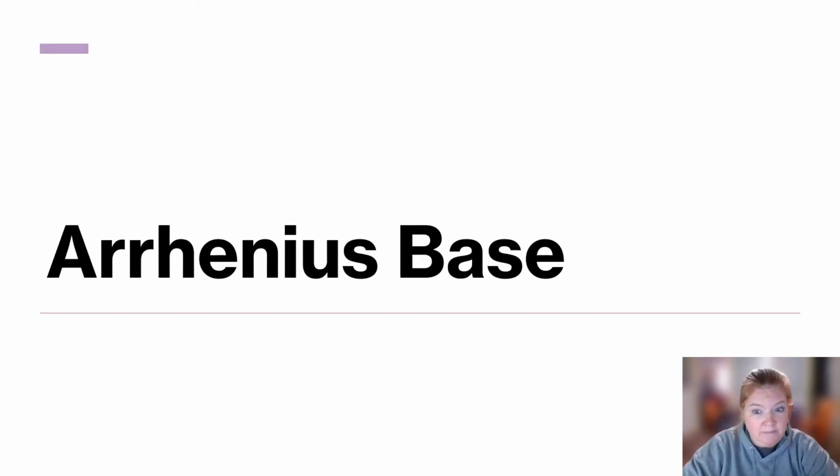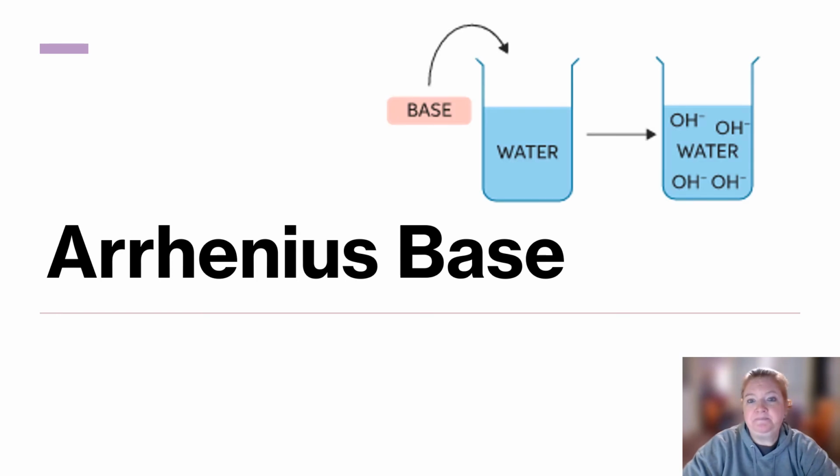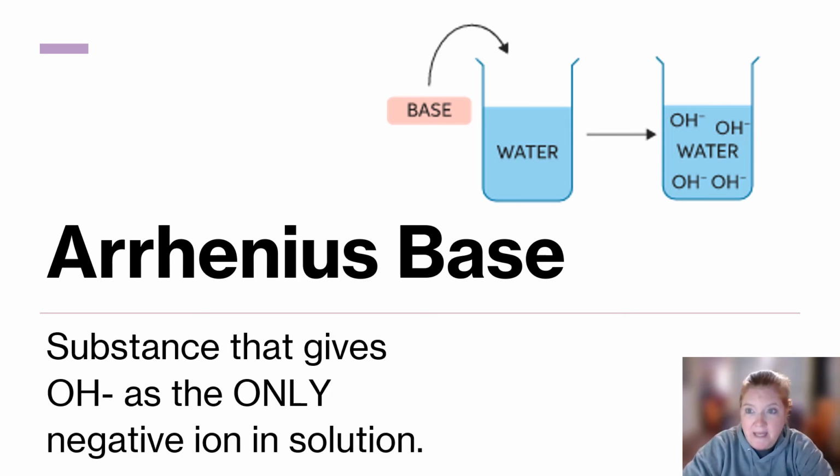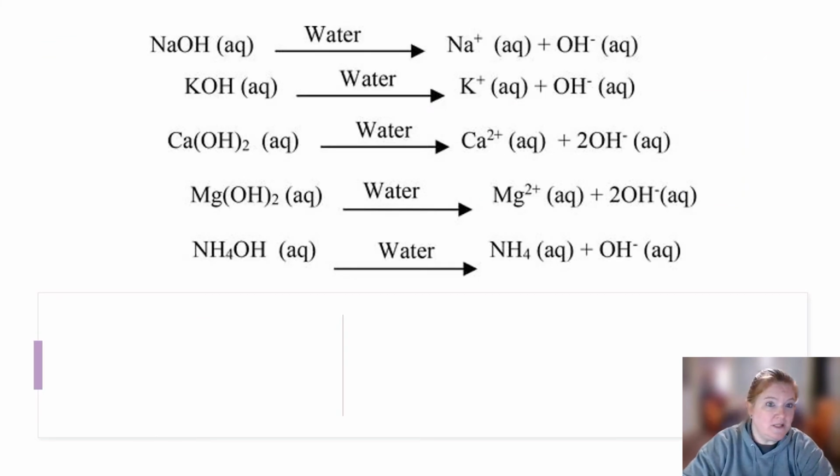So what about an Arrhenius base? Well, when you take an Arrhenius base and put it in water, you make an aqueous solution, and you get OH negatives as the only negative ion in solution. Let's look at a whole bunch of them. What's the only negative ion you see?